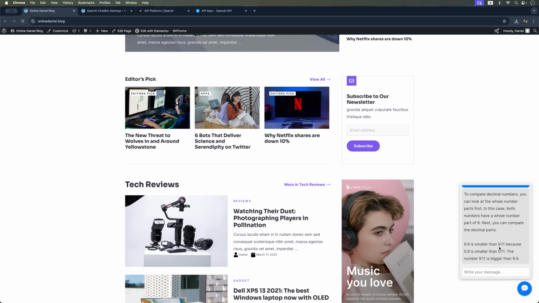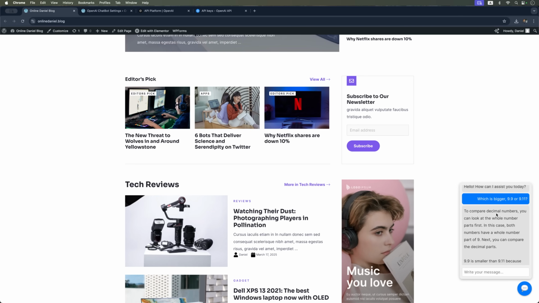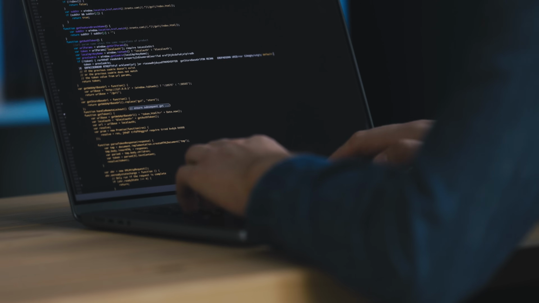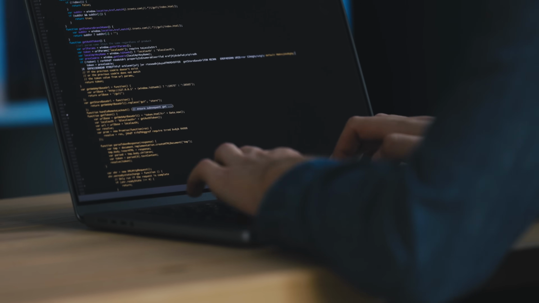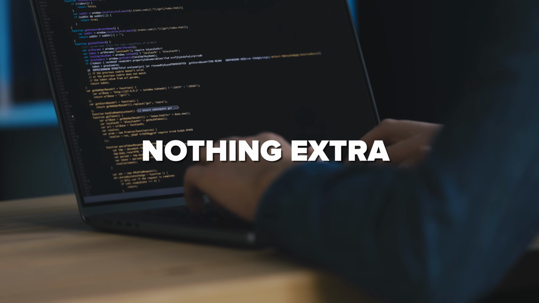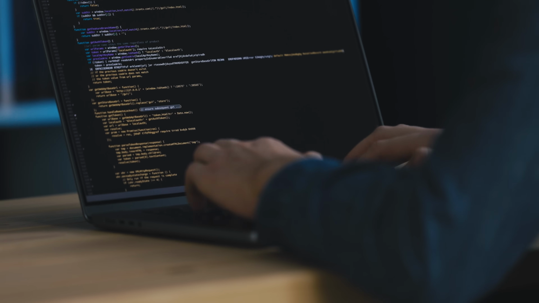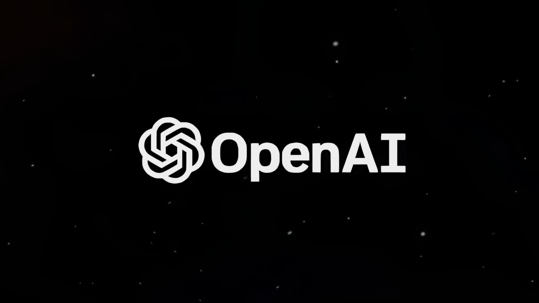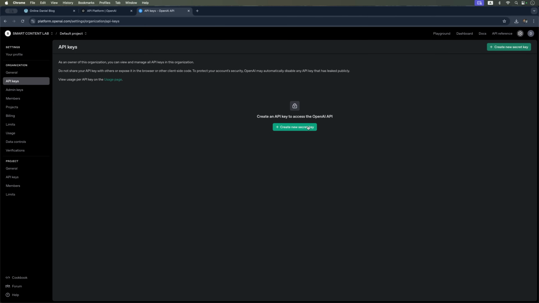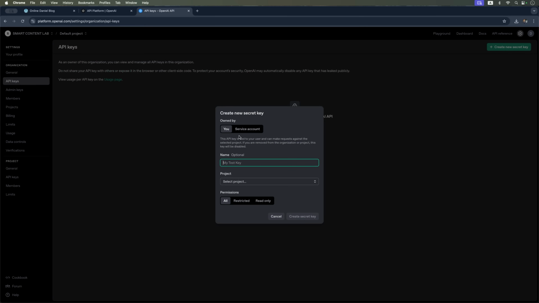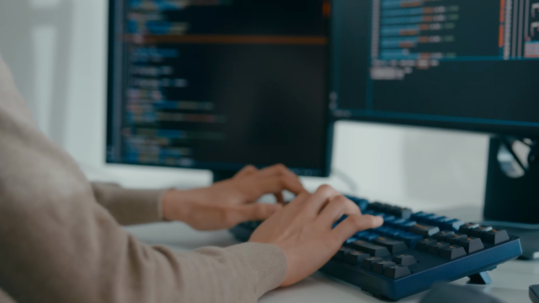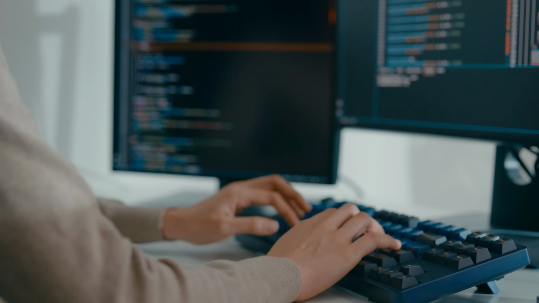Okay, let's bring it all together with a quick recap. The easiest way to add a chatbot to your site is by writing a small piece of code for a WordPress plugin. As you saw, there's nothing extra, just the essential elements. Integrating with OpenAI is also super simple. All you need is your API key. The whole process took less than 10 minutes. Sure, you'll need a bit of time to write the code, but with today's AI tools, that's not a big deal.